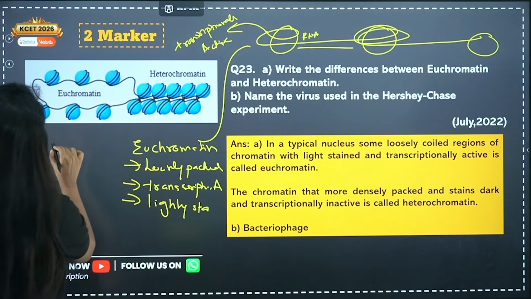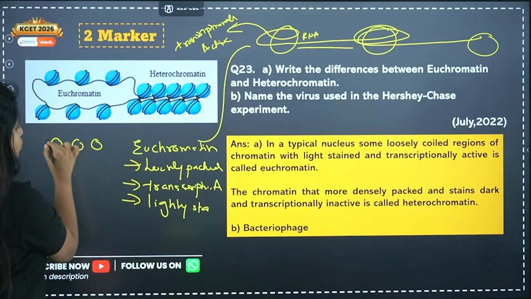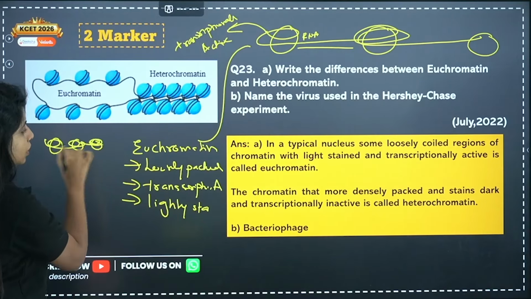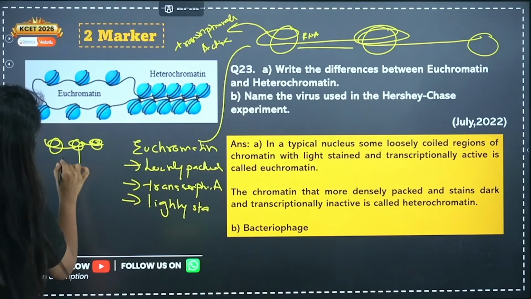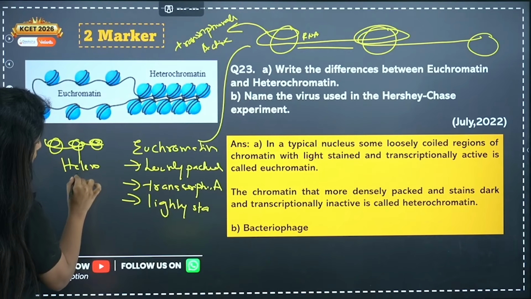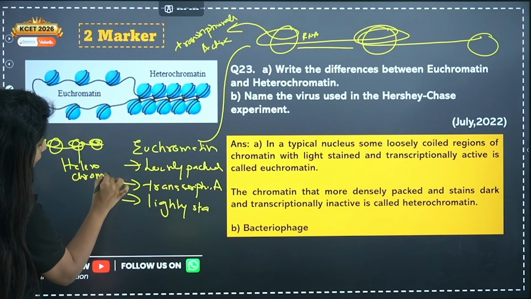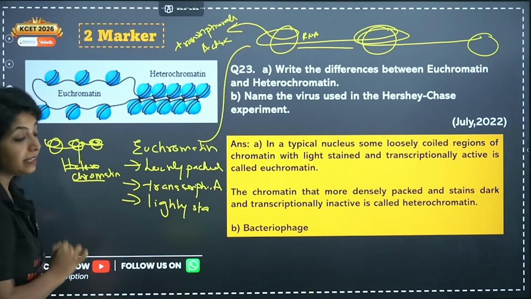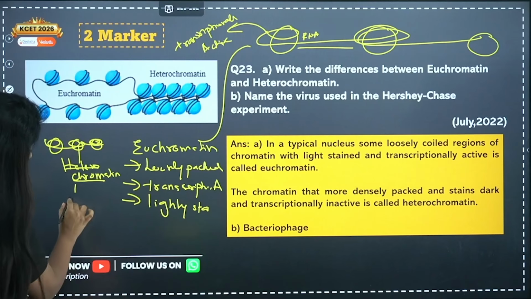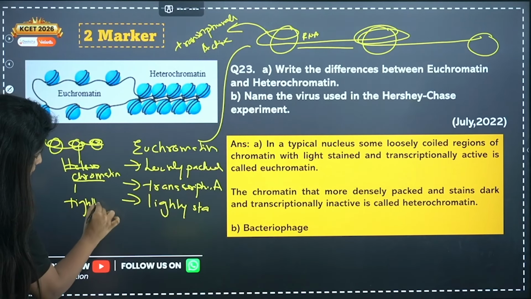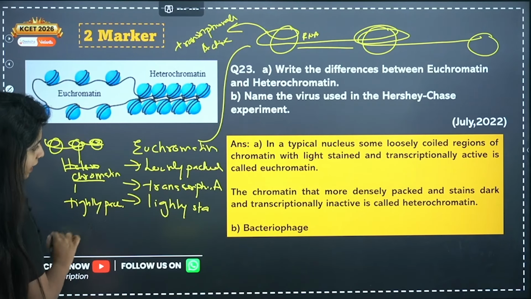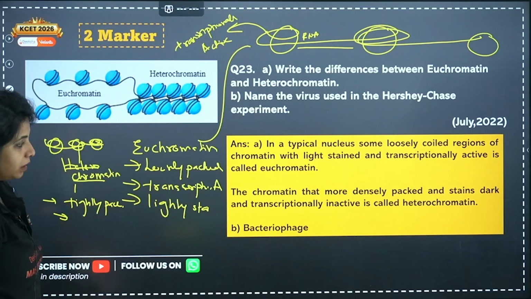Now you have one more where the chromatin is very densely packed. What do you call this? This is known as heterochromatin. My dear children, it is tightly packed.